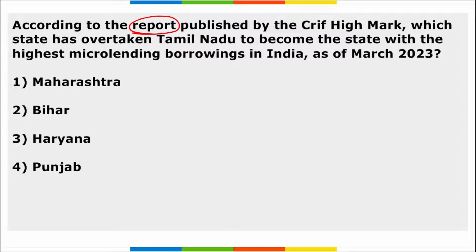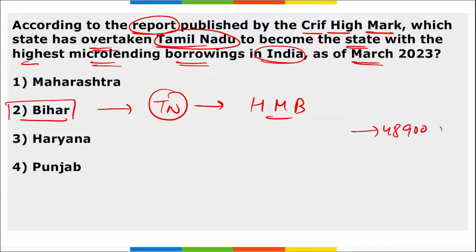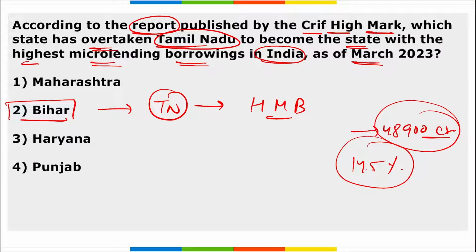Next, according to the report published by CRIF High Mark, which state has overtaken Tamil Nadu to become the state with the highest micro-lending borrowings in India as of March 2023? So it is Bihar. Correct? Bihar has overtaken Tamil Nadu to become the state with the highest micro-lending borrowings in India as of March 2023. Correct? Then remember, Bihar's microfinance borrowings amounted to 48,900 crore rupees, that accounts for 14.5% of the overall portfolio.